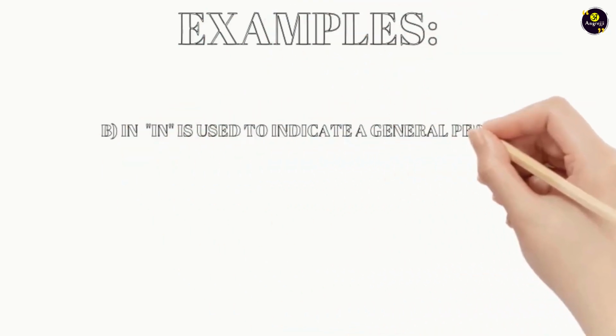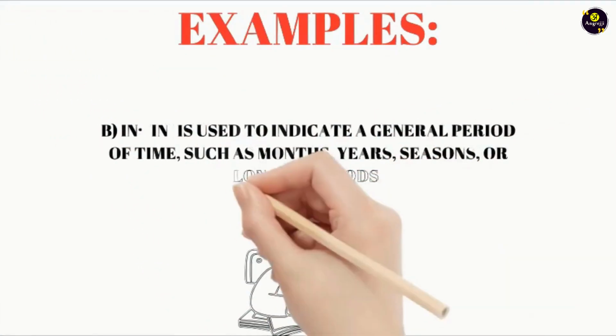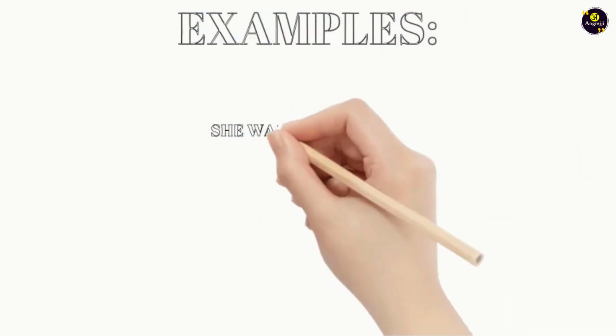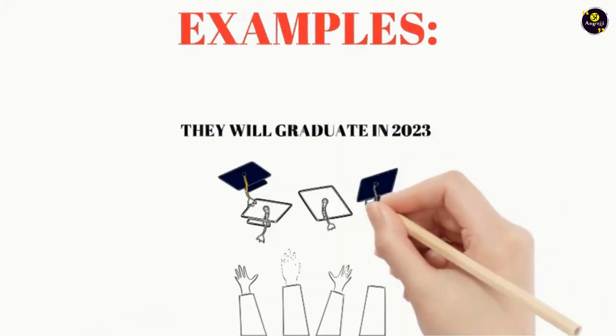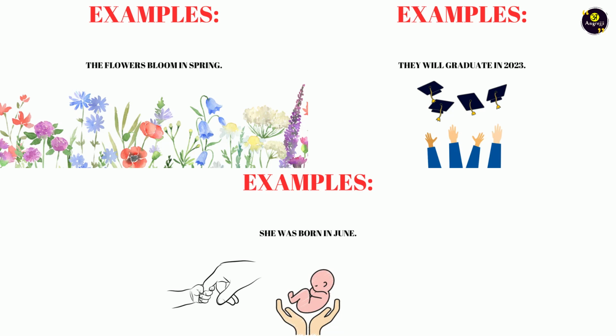The next one is in. We use in for general period of time such as months, years, season और longer period. in हम यूज करते हैं किसी भी event के लिए जो particular month, year, season या longer period में हुआ है. For example, she was born in June. They will graduate in 2023. The flowers bloom in spring. So if you see, in June is a month, in 2023 is a year, and in spring is a season. So for all these, we use the preposition in.